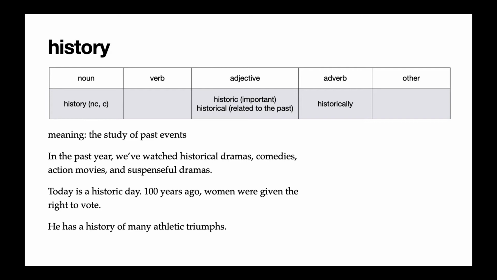The third example shows the noun form history. He has a history of many athletic triumphs. That means he personally in the past has had many athletic successes. And that's an example of history used as a countable noun. History is most often used as a non-count noun, like we should study history. That means history of the world, history of the country, whatever.